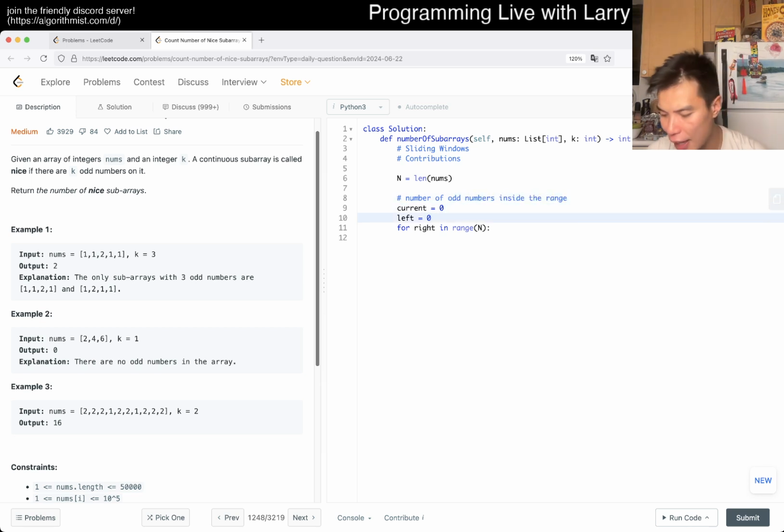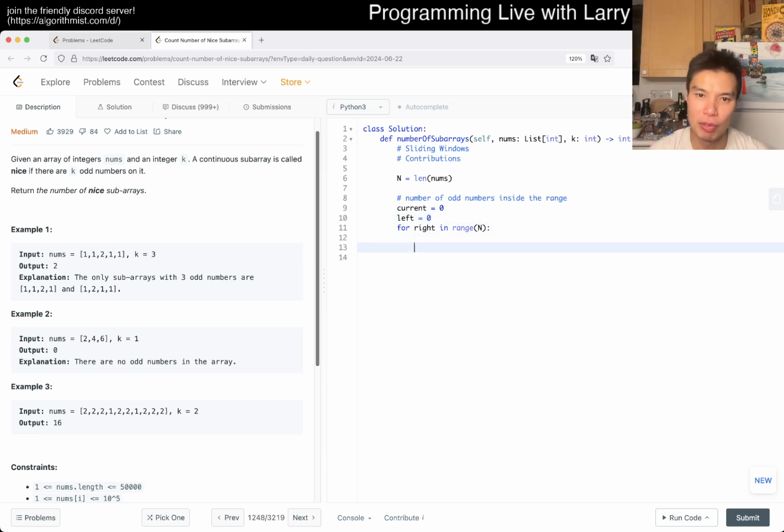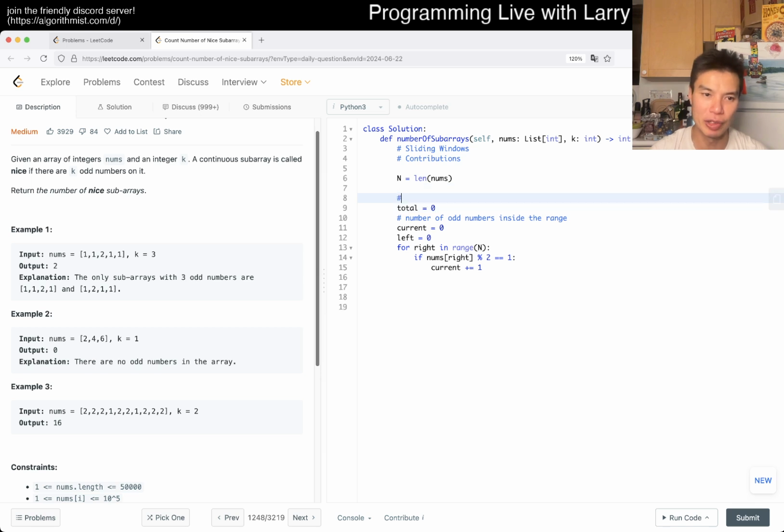So I think the thing that is tricky about these sliding window problems in general and contribution problems is just figuring out the loop invariance, or invariance in general, that happens as you go on, right? So here, as we process the new range, include the new right, then we want to look at nums sub right, and if this is odd, and there are really only two things, right? So if this is odd, then current will increment by 1, right? And then maybe we have a total is equal to 0. This is the answer we're returning, which is the number of nice subarrays, whatever, right?